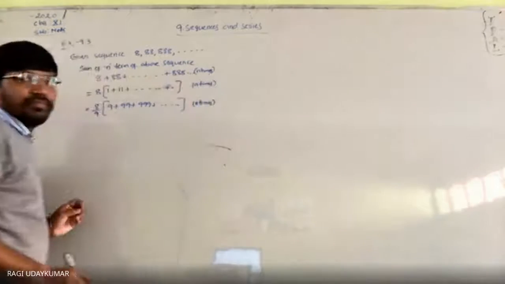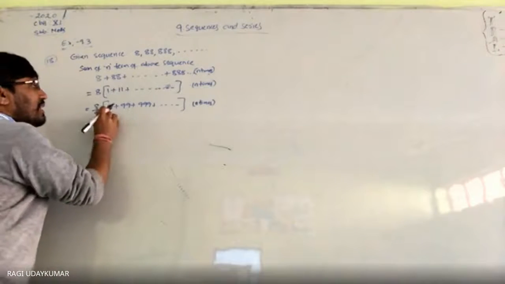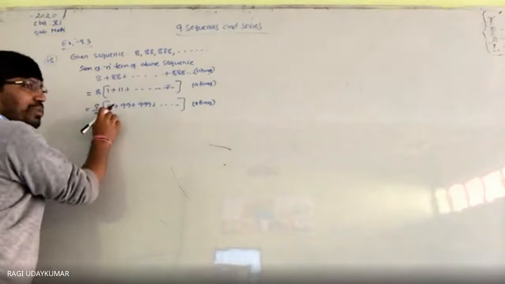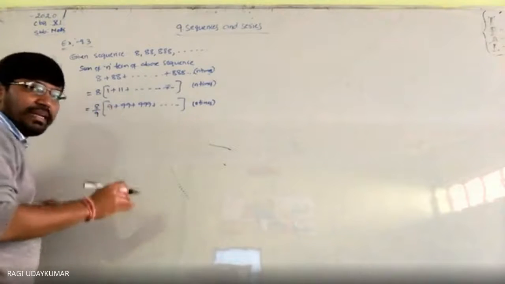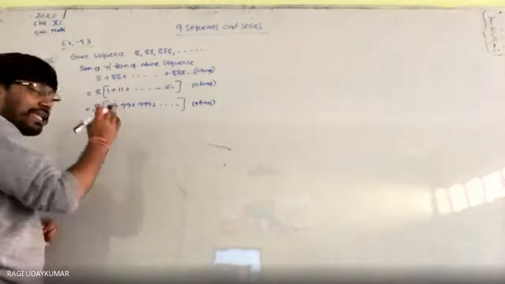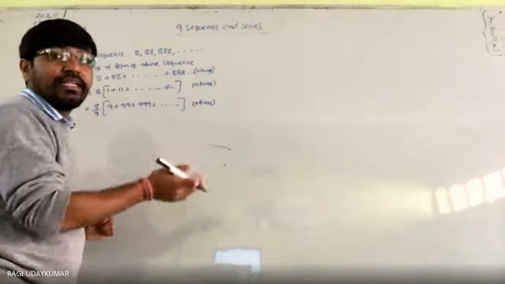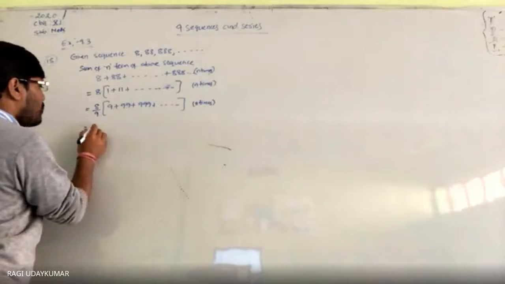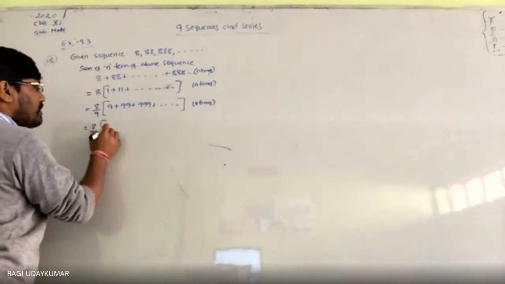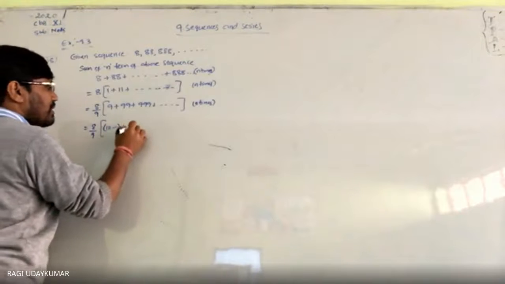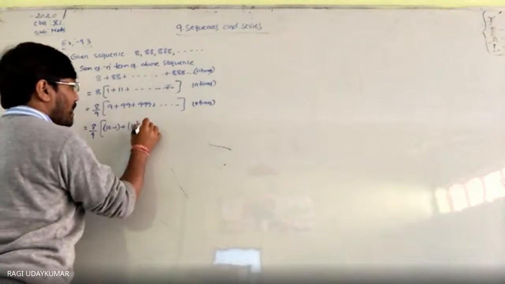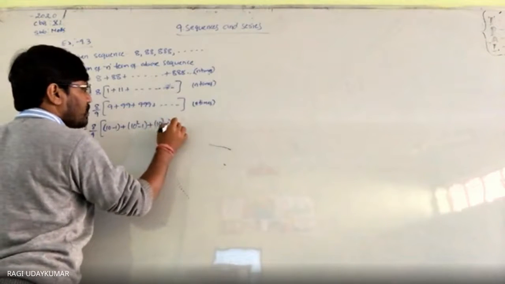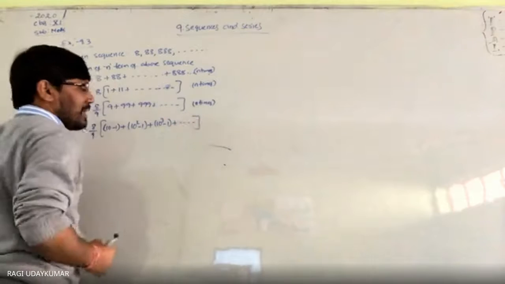Now here every 9 can be written as 10 minus 1, 99 can be written as 10 square minus 1, 999 can be written as 10 cube minus 1. So 8 by 9 into this is 10 minus 1 plus 10 square minus 1 plus 10 cube minus 1 plus and so on, n times.